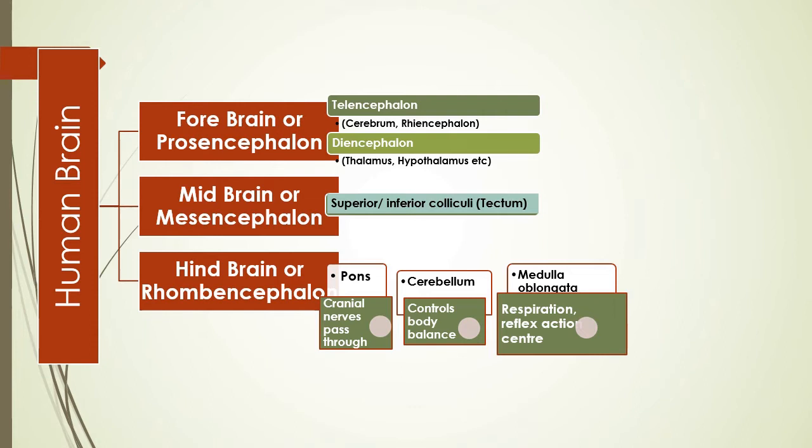Your duty is to follow this chart and draw and practice the human brain structure as in this video class or as in your NCERT book. You will do this in your class work copy positively. Then only go to the next part. Okay, so next part.